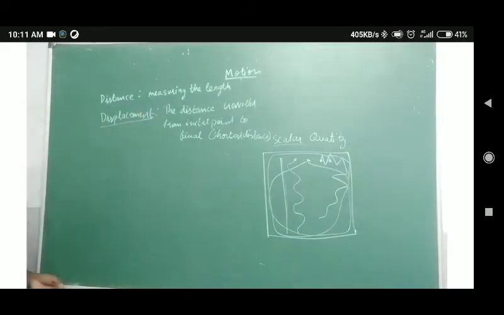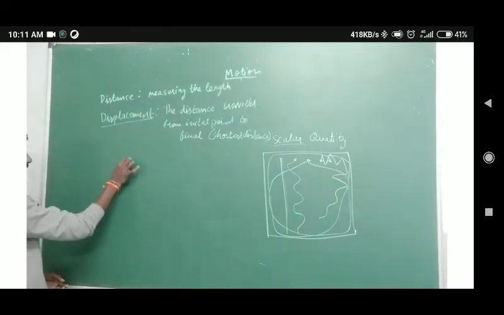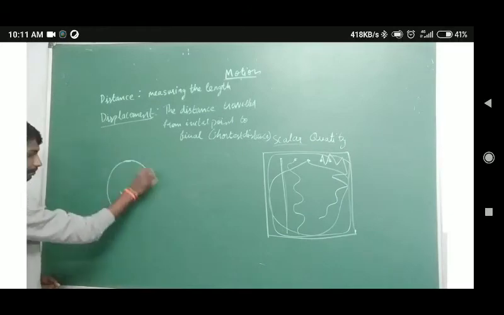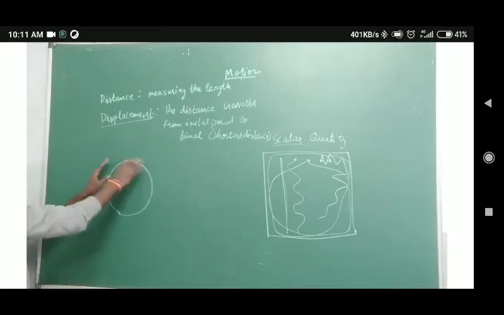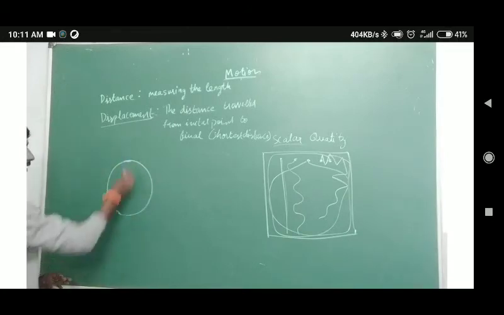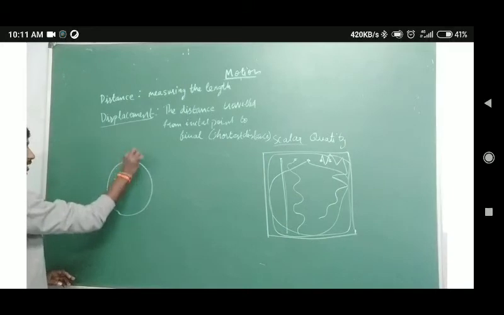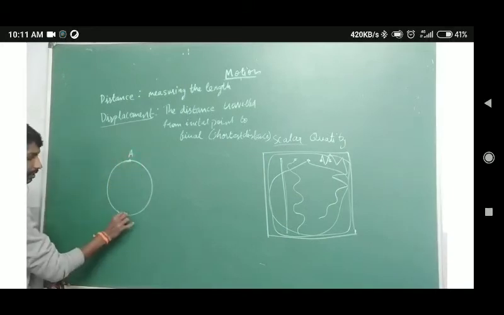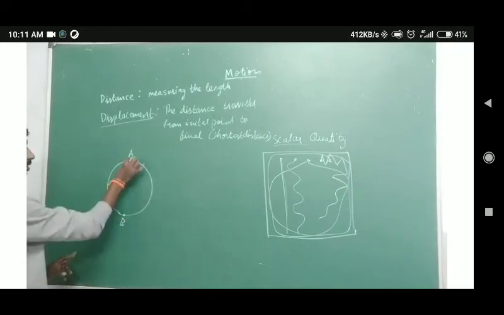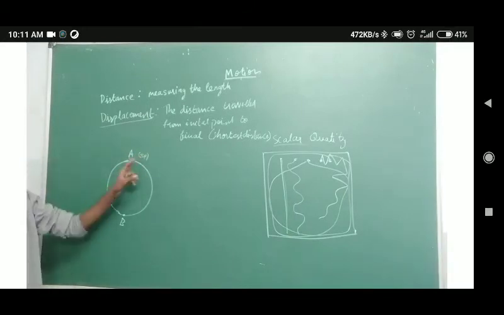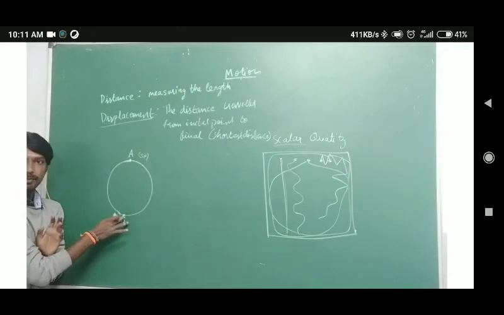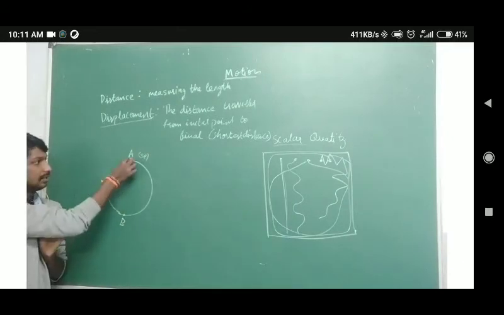The distance traveled from the initial point to the final point is the displacement. Suppose I take a circle, and think of this as a ground. Here I have a point A, and here I have a point B. A is the starting point, SP.